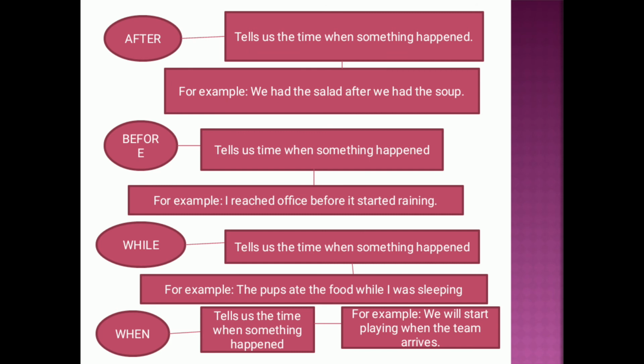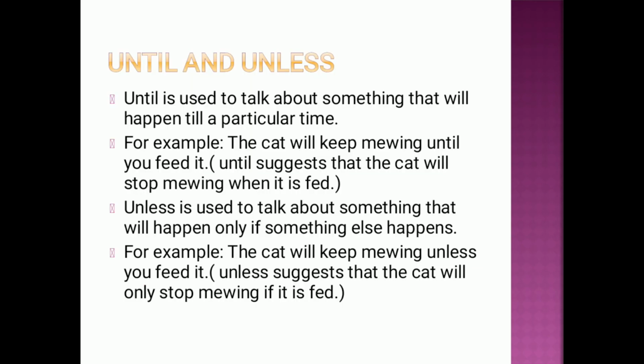Now last is when. When is also similar, it tells us the time when something happened. For example, we will start playing when the team arrives. Now they are waiting for the team. As soon as the team comes, they will start playing the match. When here defines the arrival of the team. So this was all about the conjunctions that are related to time.